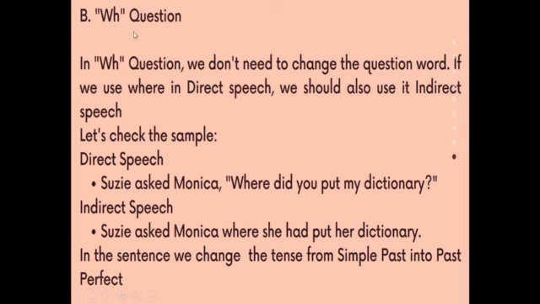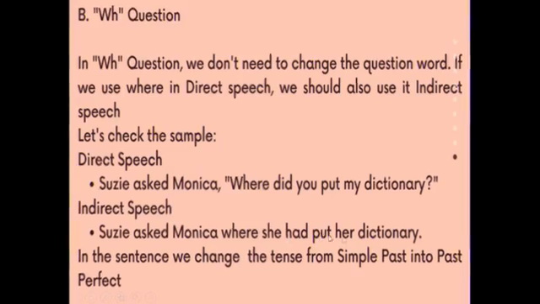Let's see the second, WH question. In WH question, we don't need to change the question word. If we use the word where in direct speech, we should also use it in indirect speech. Let's check the example below. Suzy asked Monica, "Where did you put my dictionary?" This question is in simple past. So just make the positive sentence to form the indirect speech into past perfect. So bring your subject before had plus verb 3. So it becomes Suzy asked Monica where she had put her dictionary.